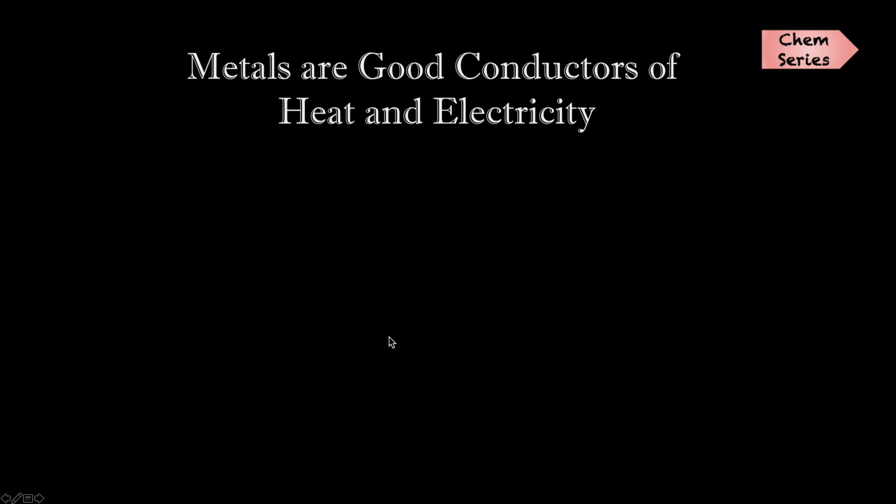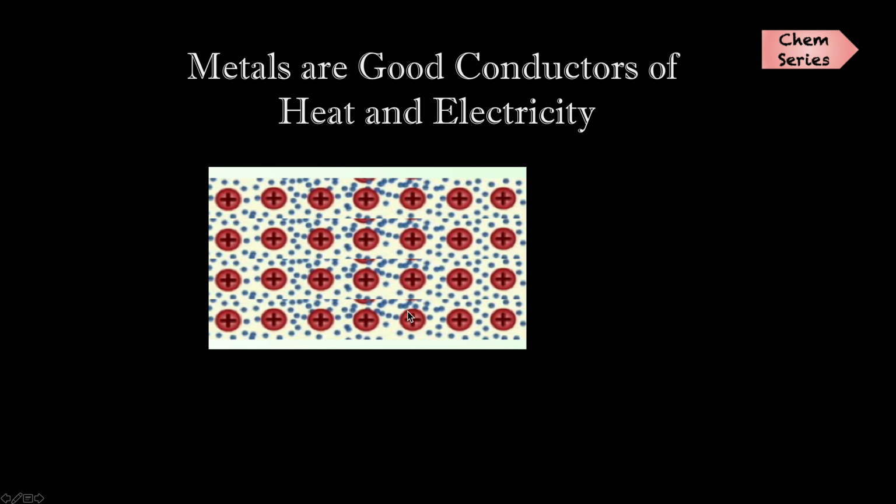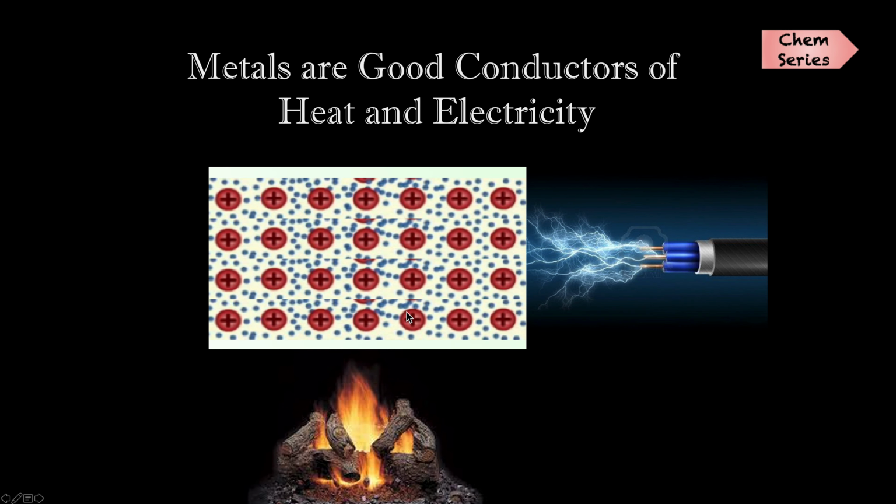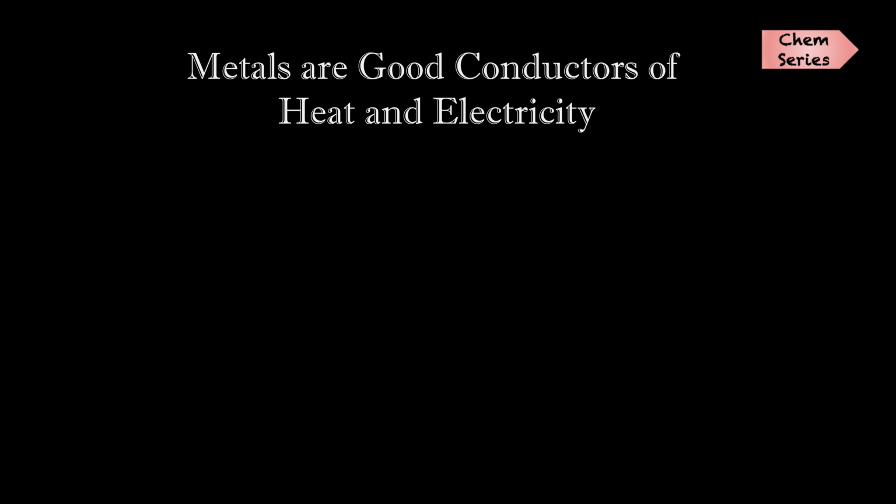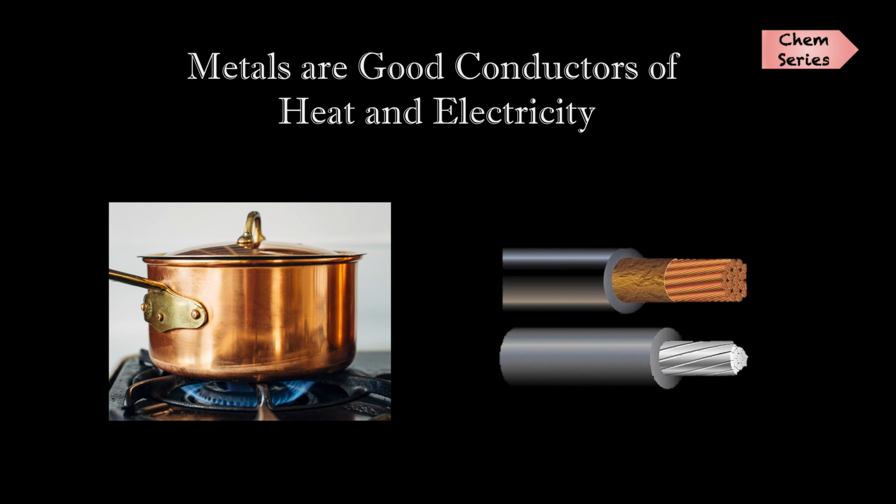And by this now you should have guessed about its conductivity properties. That is, because of the presence of delocalized electrons, the metals are very good conductors of heat and electricity, as the sea of electrons will conduct heat and electricity very fast, right? That is why they are used as our cooking utensils, which we use every day for making our foods. And another important use of metal is for making electrical wires. Most commonly copper is used, right? So whenever you cook or switch on something, metallic bonding would flash in your mind, right?